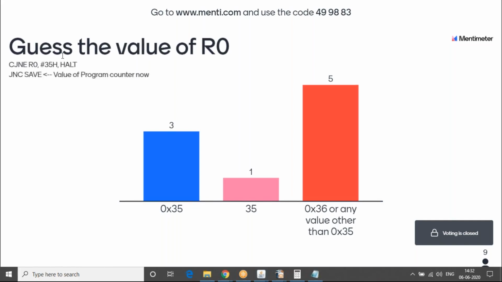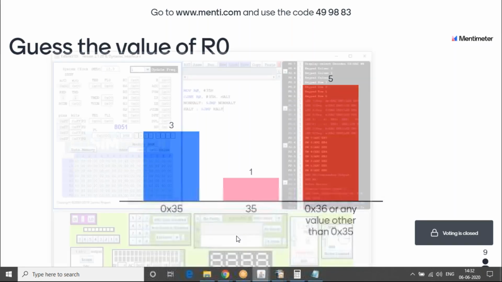So if it is at the next instruction, then it means that the value at R0 is 35H. H is hexadecimal. If they were not equal, then it would have jumped to the place where there is halt. But now in the code, it hasn't jumped to halt. It is at a different place. So I'll show you a demo of it. All those people who answered that it's any number other than 35, it would have jumped. But here you can see that it hasn't jumped and has just gone to the next instruction. I'll show you a quick demo of it as well.